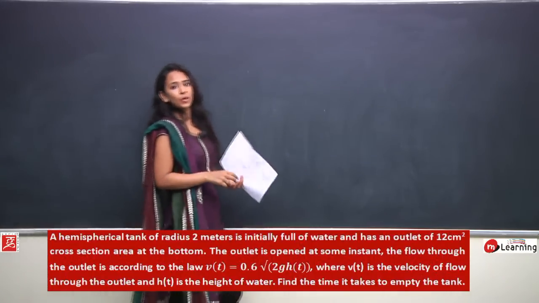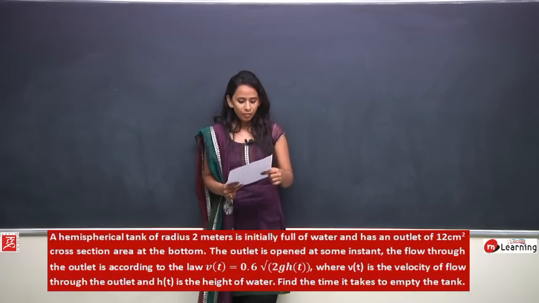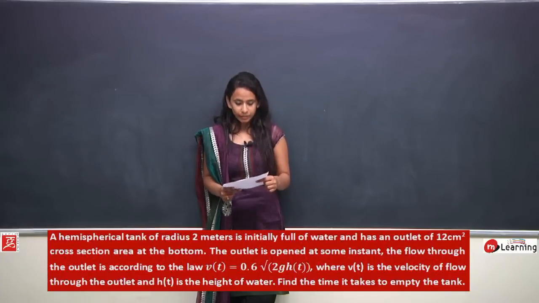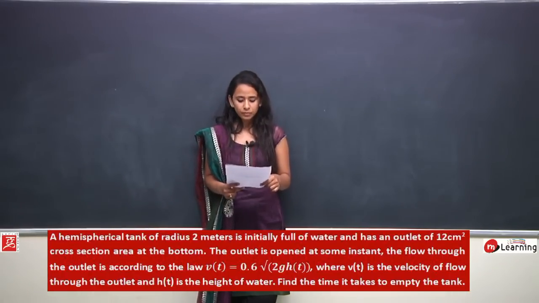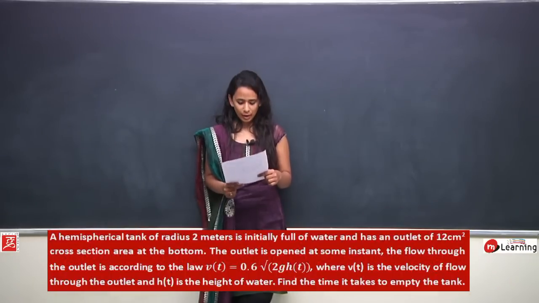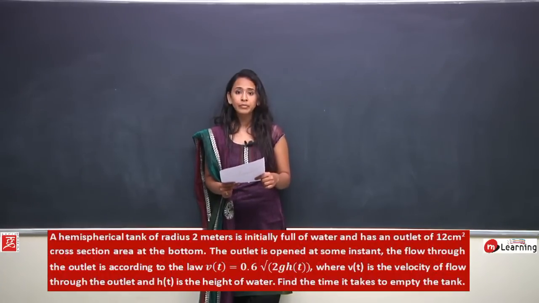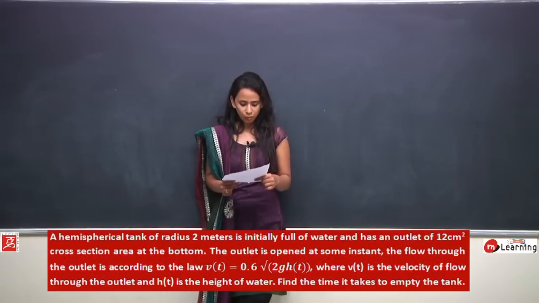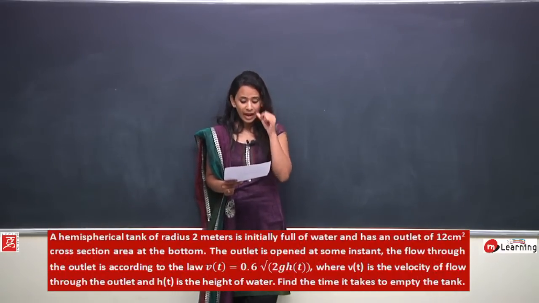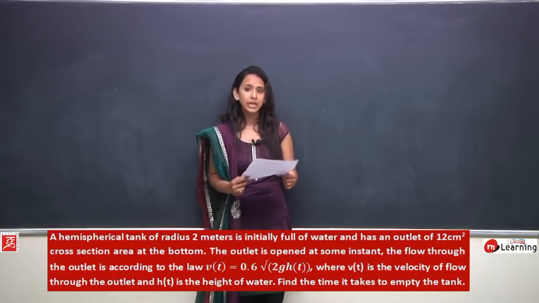Now let's solve 11th question. The 11th question says a hemispherical tank of radius 2 meter is initially full of water and has an outlet of 12 centimeter square cross sectional area at the bottom. The outlet is open at some instant. The flow through the outlet is according to the law V of t is equals to 0.6 under root 2gh, where V and h are respectively the velocity of flow and the height of water in the hemispherical tank, and g is the gravitational constant. We have to find the time it takes to empty the tank.